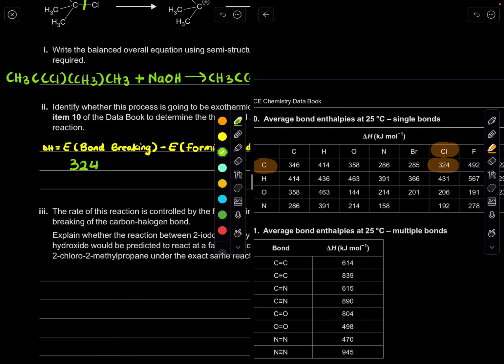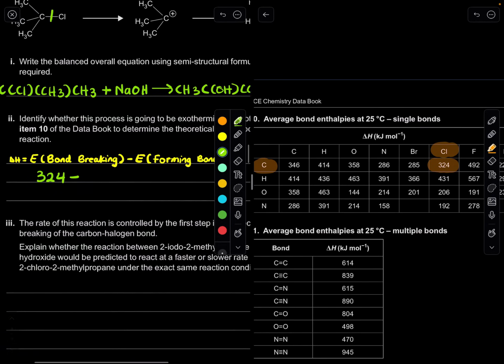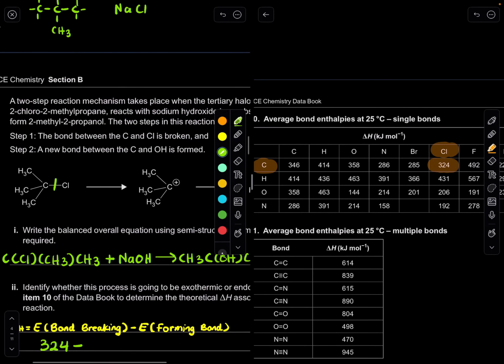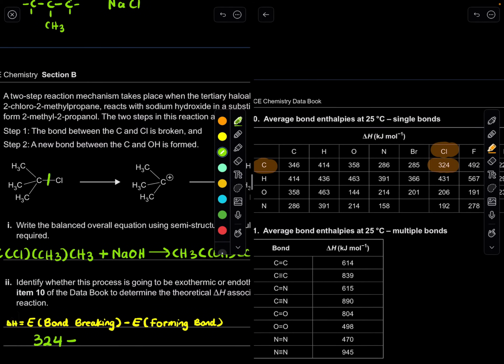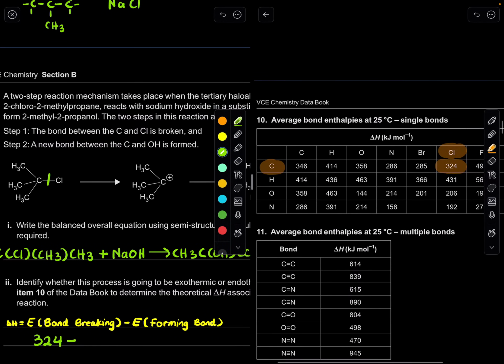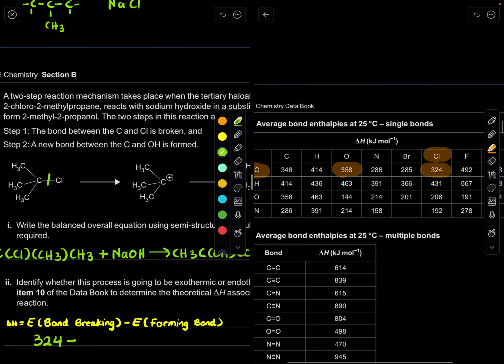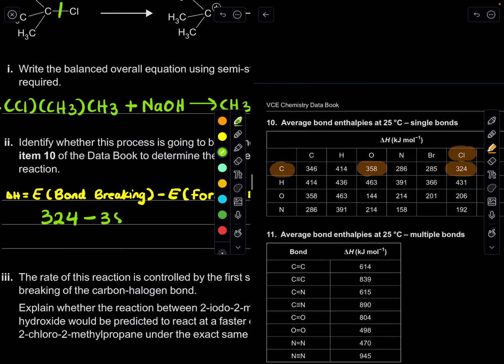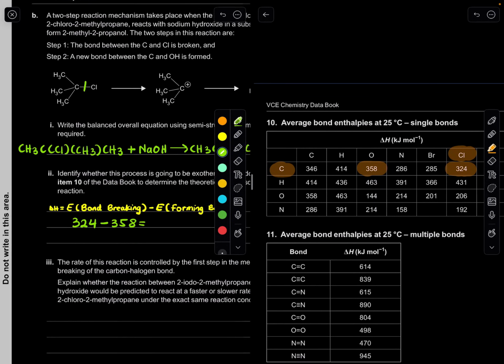So that's 324, minus the energy used to form the bonds. And what are the bonds forming? They've already told us. Step 2 is the new bond forming between the carbon and the OH, which is basically just the carbon and the oxygen. So carbon and oxygen, what's that? Carbon, oxygen is here, 358. So put that 358 here.